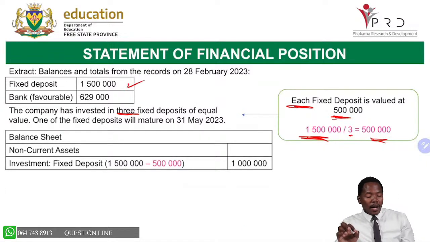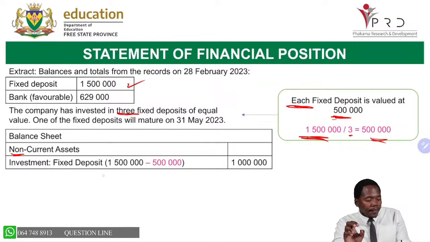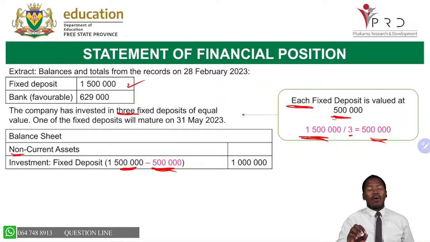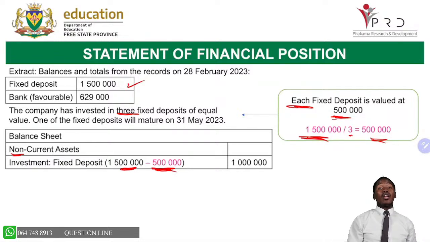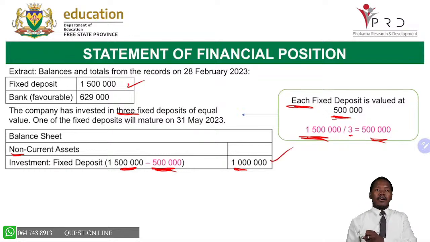Now, what do we do? We go to our statement of financial position, which was previously called the balance sheet. We say non-current assets, and then financial assets, fixed deposit. We have our starting balance. Then we are going to remove the 500,000. Why are we removing it? Because it is no longer a non-current asset. It must be moved from the non-current and recorded as current. So we remain with an amount of R1,000,000.